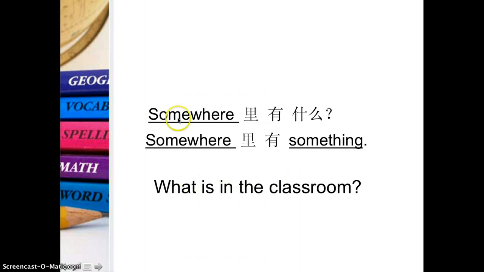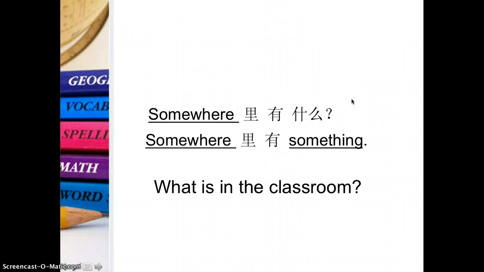Okay, now since I give this structure, can you make this sentence? What is in the classroom? So classroom should be in this position, right? So how to say classroom is 教室, right? So 教室 classroom inside has what? It should be like this. So 教室里有什么?